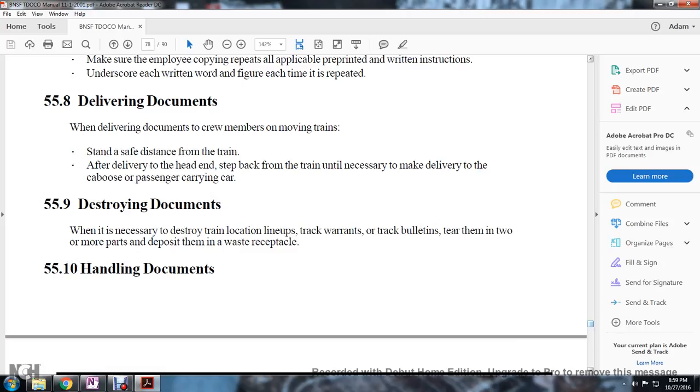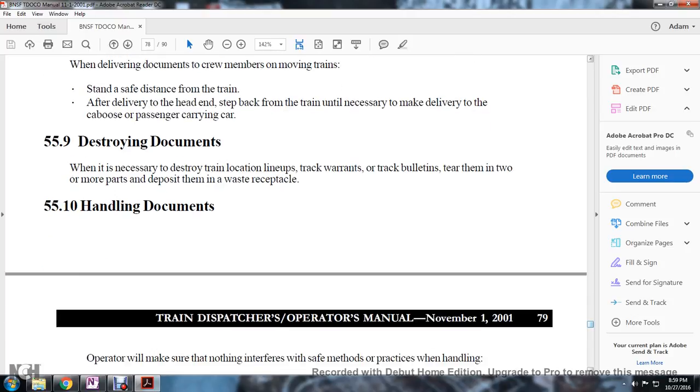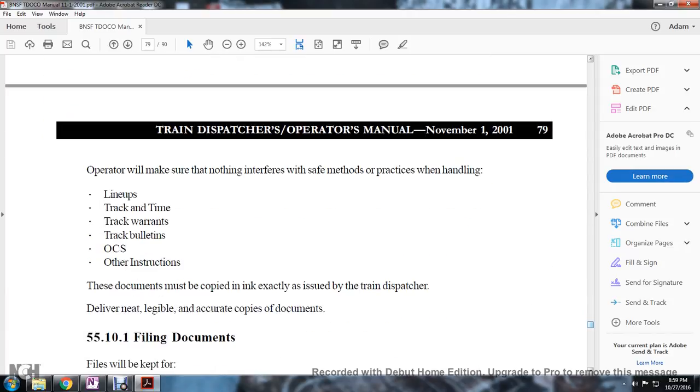5.8 Deliver the documents. Crew members on the moving train stand at a safe distance from the train after delivery to the head end. Step back from the train unless necessary to deliver to the caboose or passenger carrying car. Destroying the documents: when necessary, destroy the train and local lineups and track warrants and track bulletins. Tear them in two or more parts and deposit them into the waste receptacle.